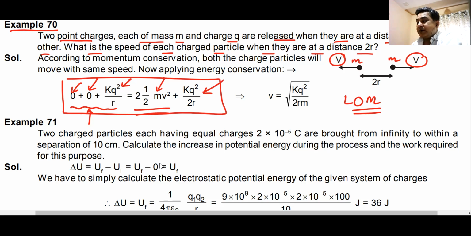Total potential energy becomes kq square by 2r, as the distance becomes 2r. From here, you can find out the velocity of the charges when they are at a distance of 2r from each other. Do we understand this? Can I have some response that we understand this, sir?